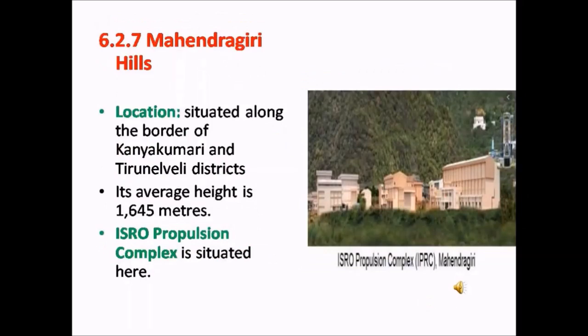Mahendragiri Hills. Mahendragiri Hills is situated along the border of Kanyakumari and Tirunelveli districts. It is found in the southernmost extreme of the Western Ghats. The average height of these hills is 1645 meters. ISRO Propulsion Complex, a test facility for the Indian Space Research Organization, is situated on the lower slopes of this mountain.